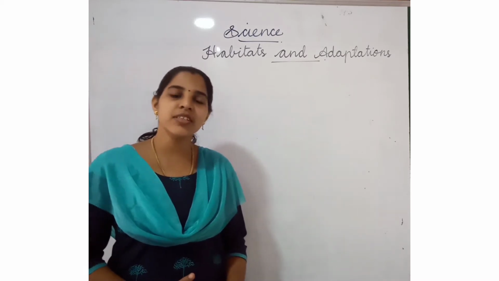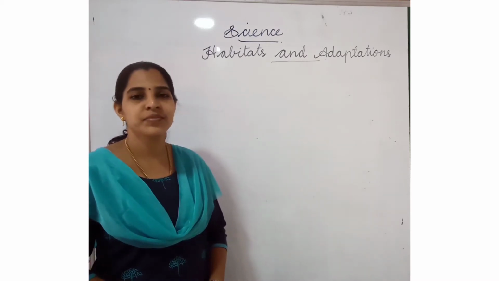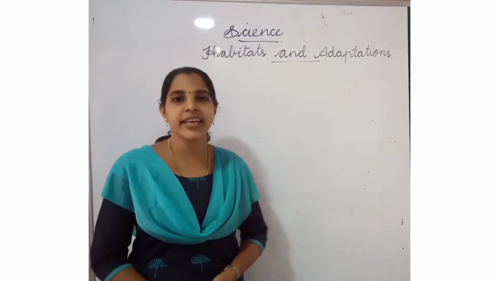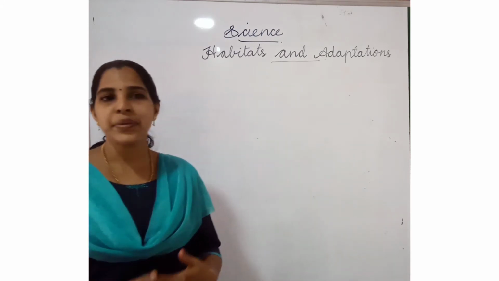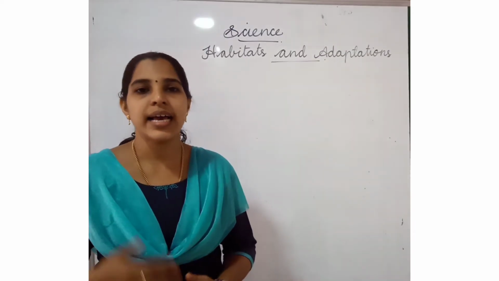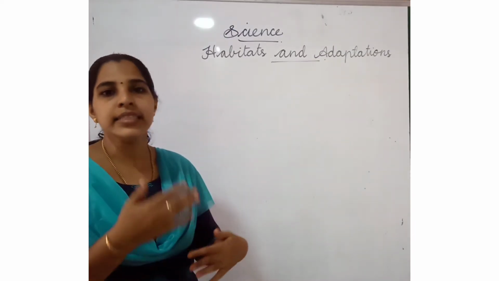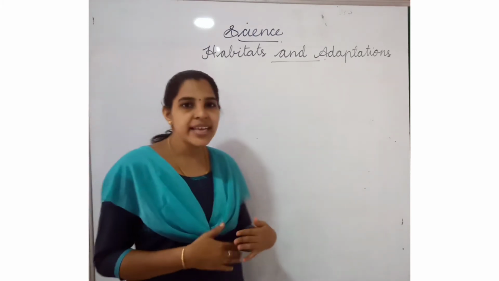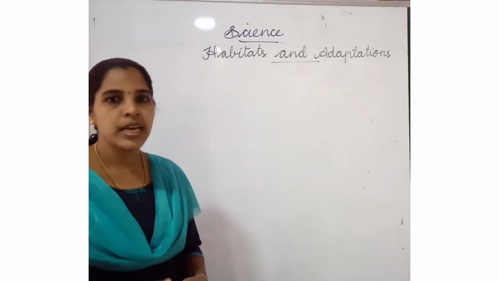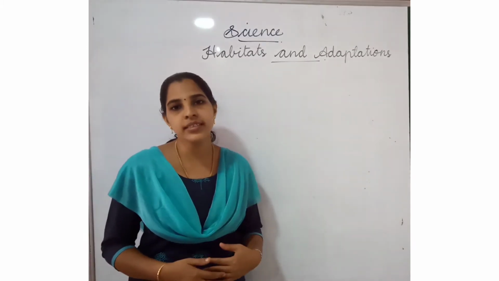Yes. In which topic have we learned? About habitats. Is it? What is the meaning of habitat? A habitat is a place where all the plants and animals can find the basic things they need for shelter, food, and to reproduce their young ones.